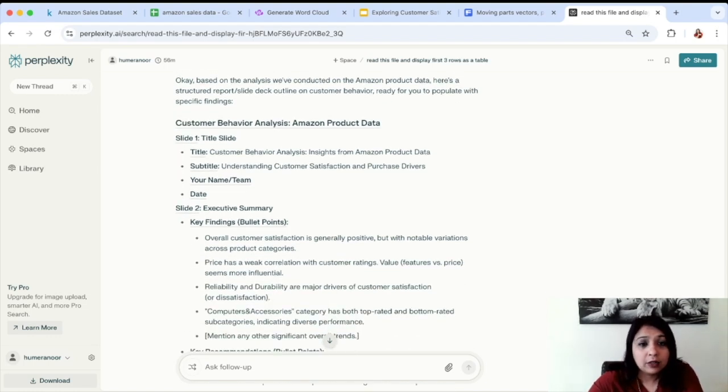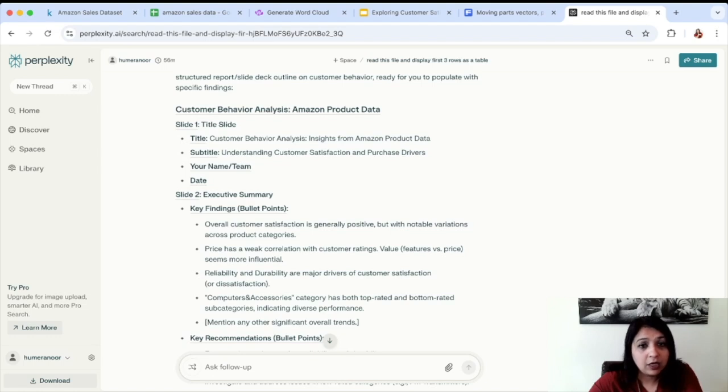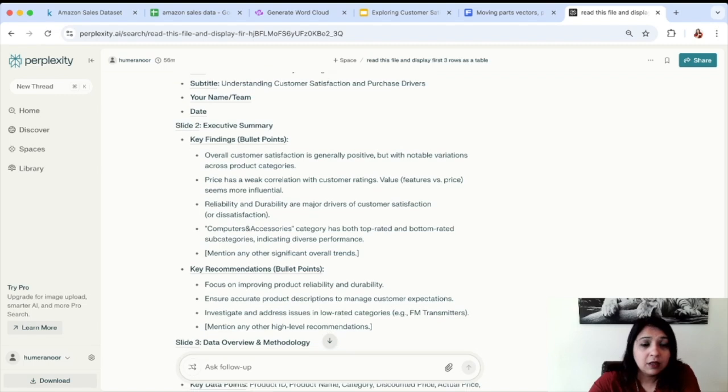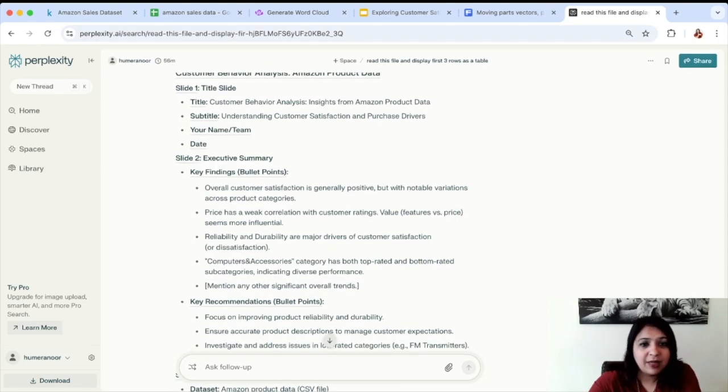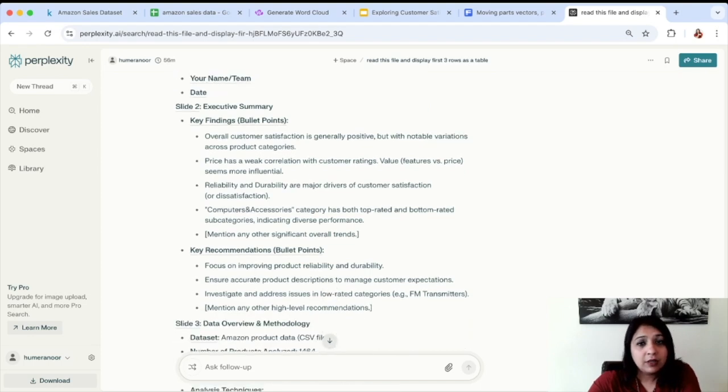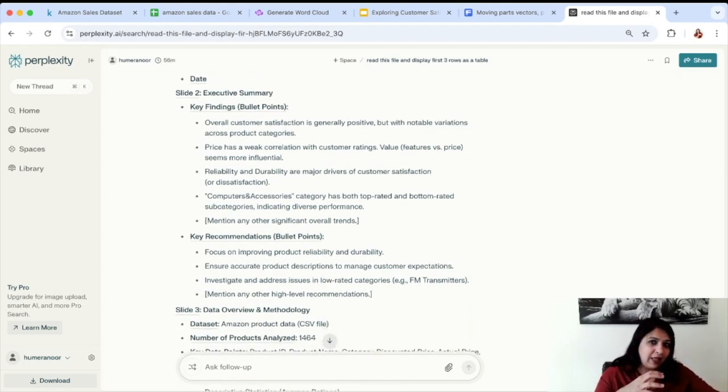So customer behavior, Amazon product data, title slide, the customer behavior analysis, insights from the Amazon product data. And the subtitle can be Understanding Customer Satisfaction and Purchase Drivers. It's giving us a subtitle and then some placeholders. Now here is the executive summary. Let's see how well this aligns with the summary that we created.